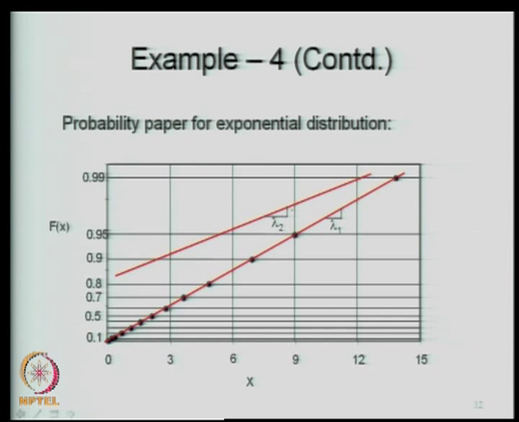So, this is lambda 2 to 1 and this is lambda 1 to 1. So, the slope of this line gives you the parameters. So, I will write here: slope of the line gives lambda.